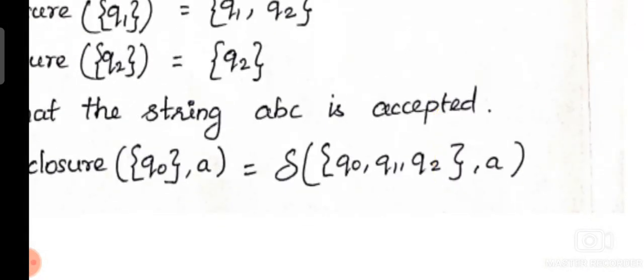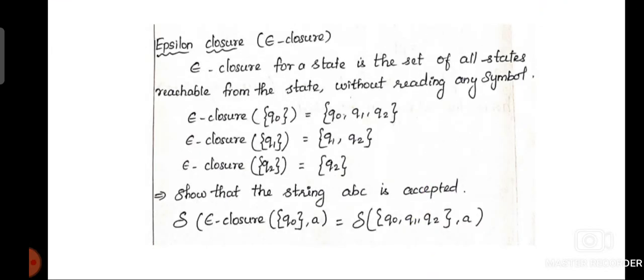On the right hand side we substitute the set from the previously defined values, that is epsilon closure of Q0 equal to Q0, Q1, Q2, comma A. Then we apply A to the individual states and combine them using the union. That is, delta of Q0 comma A union delta of Q1 comma A union delta of Q2 comma A. Applying the values from the table and the union operation, finally we get Q0. Similarly, next we add one more symbol to our function, AB.